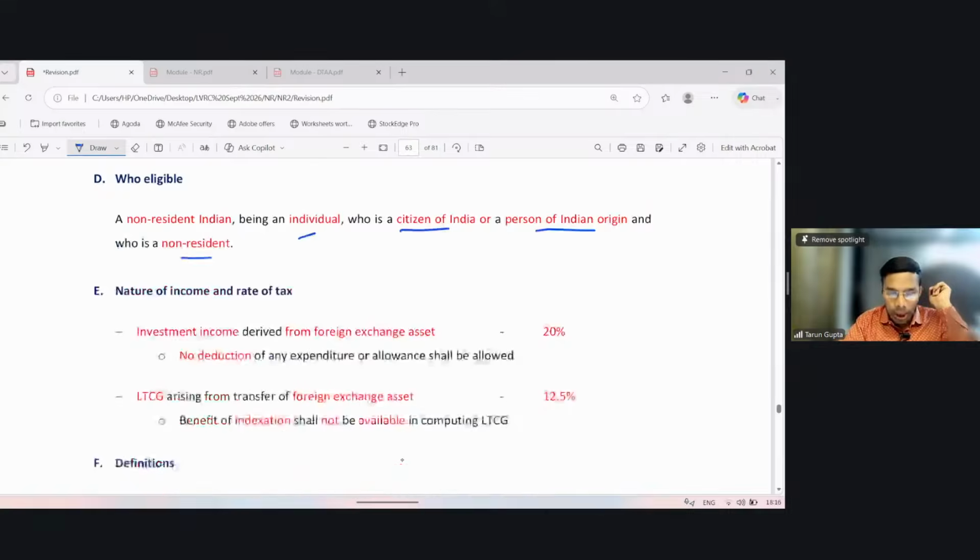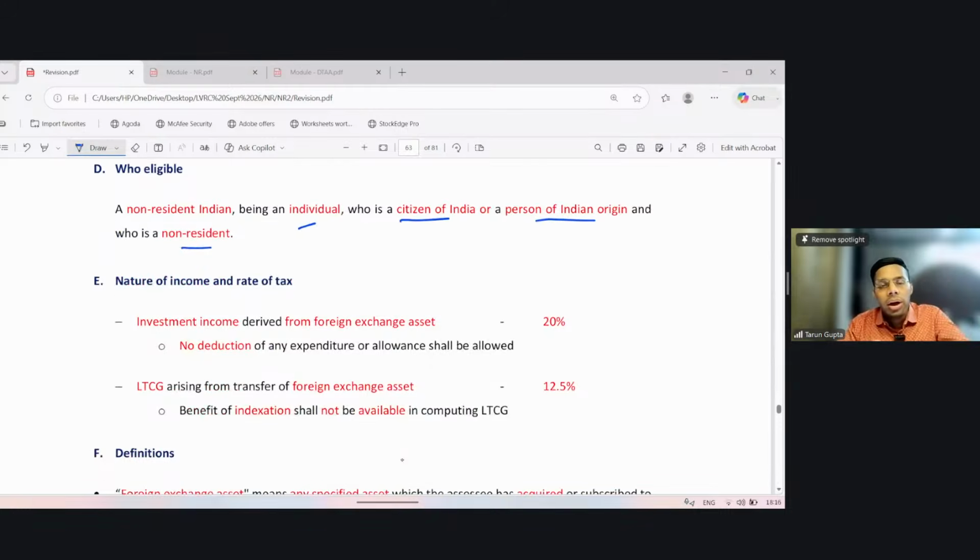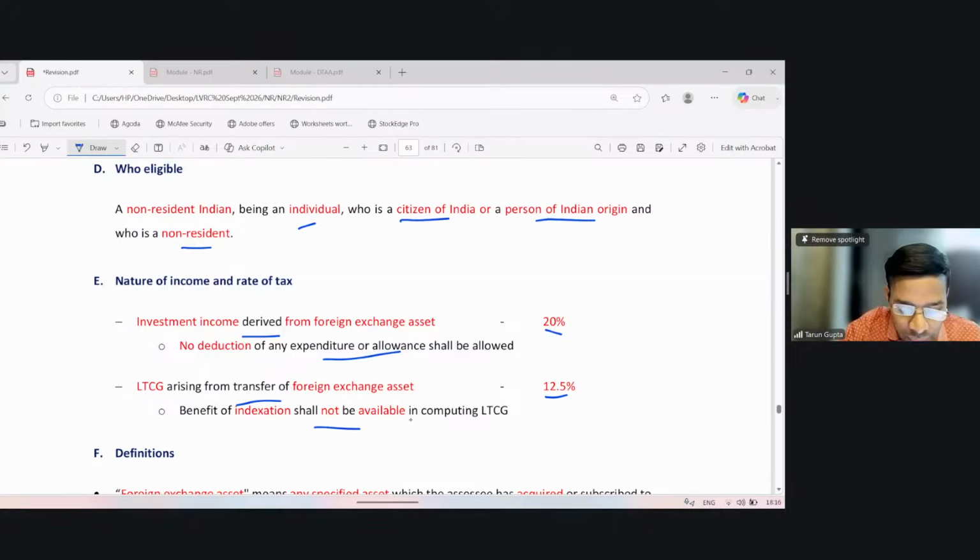So what does Chapter XII-A apply on? It applies on this type of income: investment income derived from a foreign exchange asset. This income is taxable at 20% on a gross basis. No deduction of any expenditure or allowance shall be allowed. For long-term capital gain arising from transfer of a foreign exchange asset, this income is also taxable at the rate of 12.5%, and the benefit of indexation is not available. Okay.